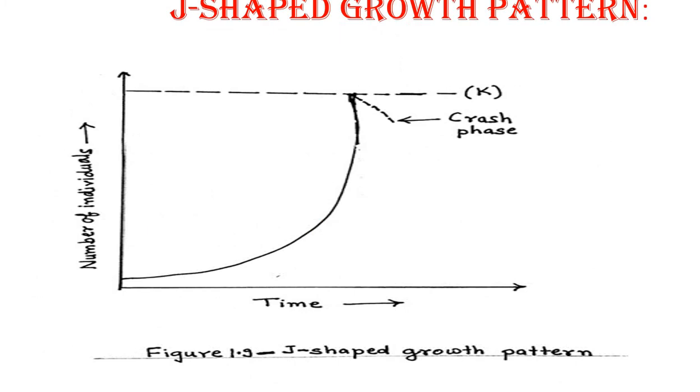Here the growth pattern is shown where the lag phase is there, then the log phase or the acceleration phase is there, then the organism reaches its maximum number, that is, maximum population density is achieved by the particular animal species, and there will be a sudden decrease in the birth rate and the death rate increases and crash, which is shown here in the diagram of the J-shaped growth pattern.